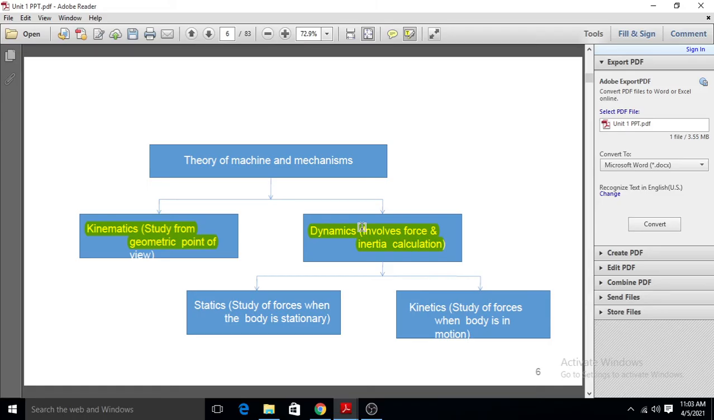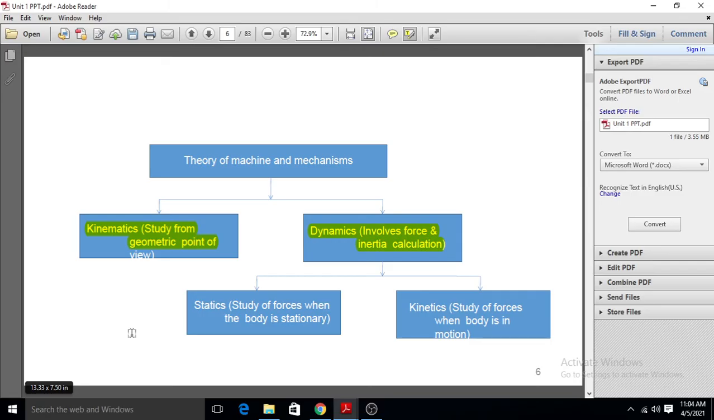What is kinematics? Kinematics is a branch of theory of machines, or a branch of mechanics, which deals with the study of motion. It studies the motion of the mechanism or machine without considering the effect of force or mass. In kinematics there is only a study of relative motion between the parts of the machine. We will not study the force or mass of the mechanism. We only study the motion.